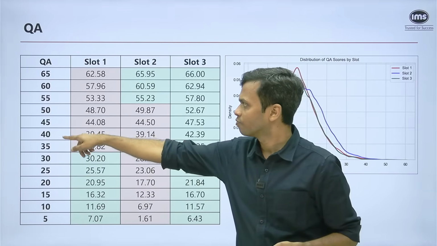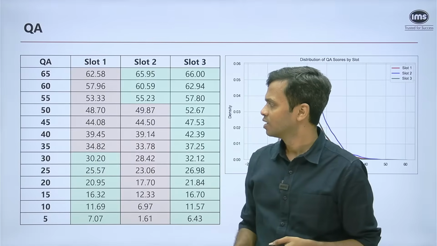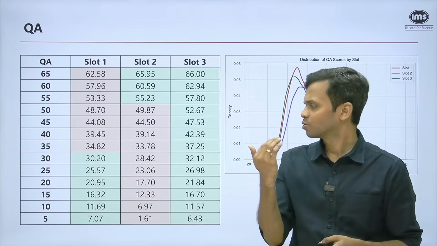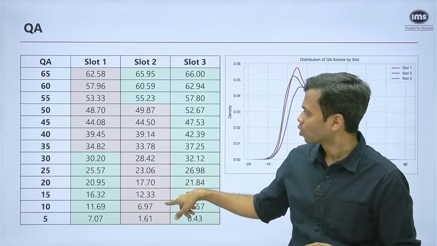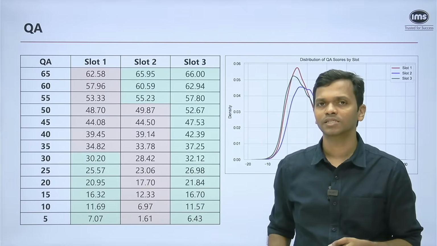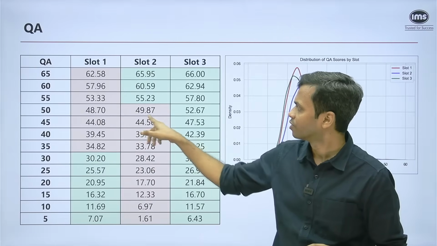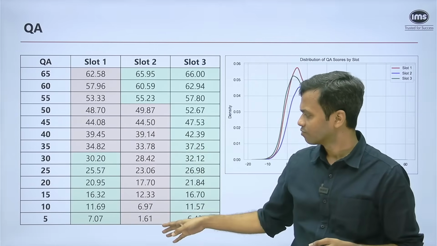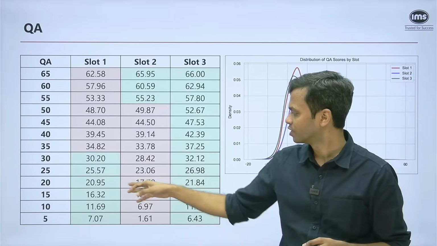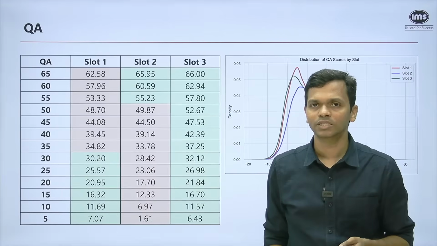As you can see at the top, for example, a score of 45 will become 44. Marginal scaling is what it is, right? So marginally scaled down, that is what is going to happen. Whereas for slot 2, again, it is going to get scaled down. So say a score of 50 will become 49.87, a 30 will become 28.42, and you see everything is getting scaled down. So say a score of 15 will become roughly 12 point something.